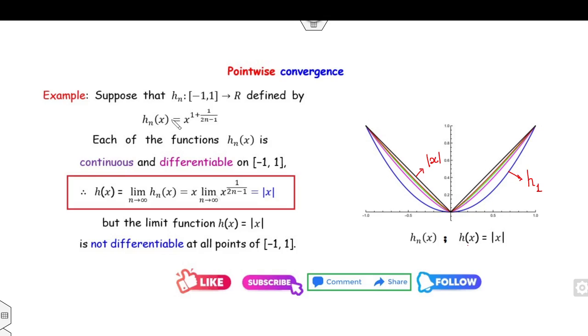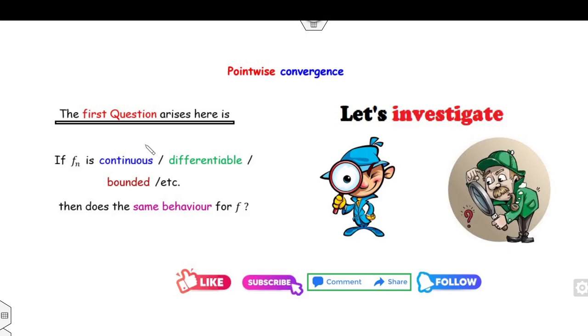Clearly the functions hn are differentiable, but the function h of x is not differentiable. So what you conclude is that if fn is continuous, f may not be continuous, and if fn is differentiable, then f may not be differentiable.